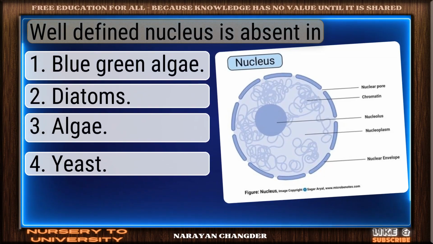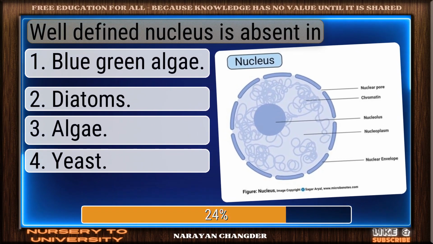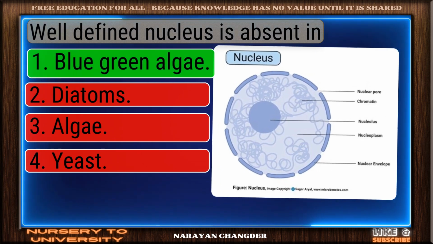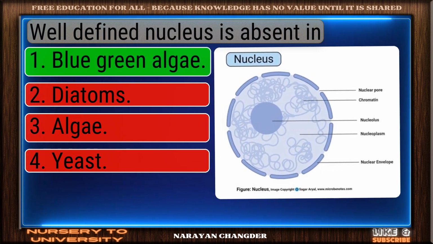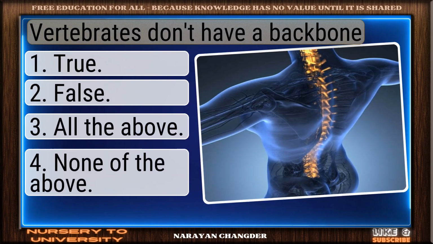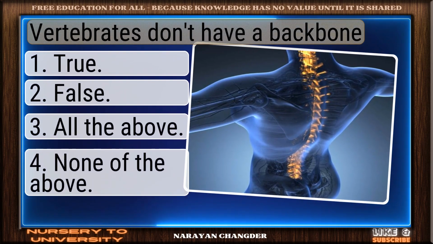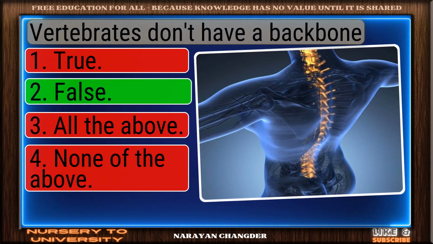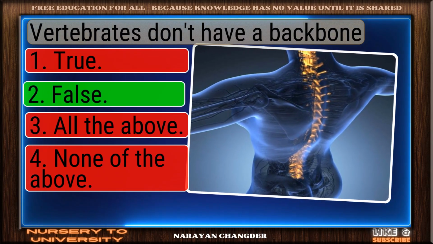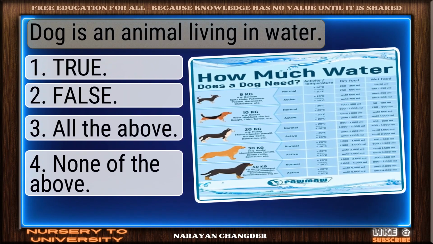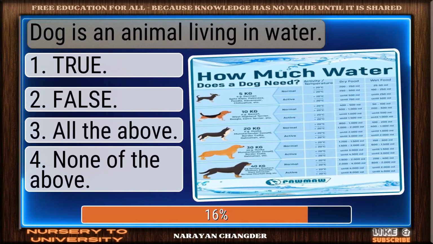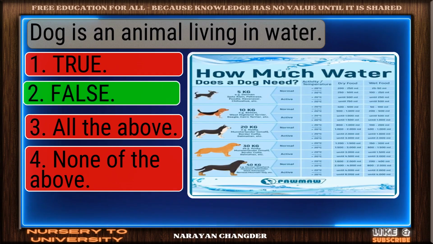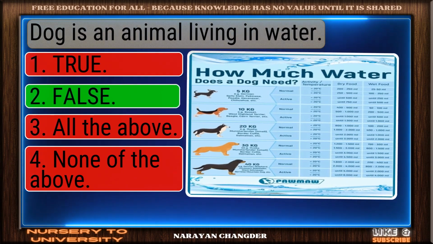Question number 240. Well-defined nucleus is absent in. Excellent choice. Blue-green algae is the right answer. Question number 241. Vertebrates don't have a backbone. Clear logic. Your choice false is sound and 100% true. Question number 242. Dog is an animal living in water. Nice selection. False is the correct and valid answer.